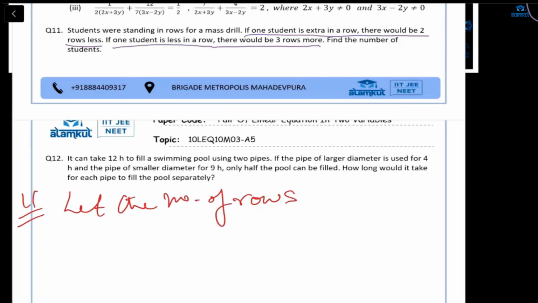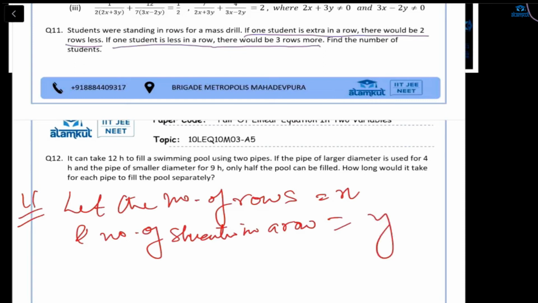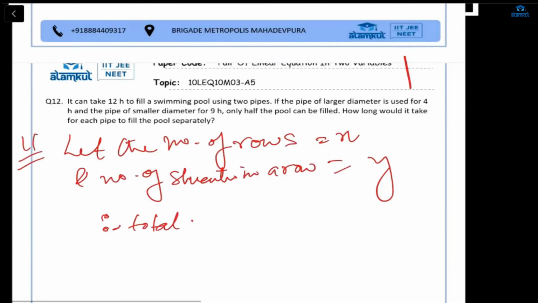Okay, so let the number of rows we are assuming be X, and the number of students in a row, since we are not given the total number of students, is equal to Y. Therefore the total number of students will be what? X multiplied by Y. Any doubt?